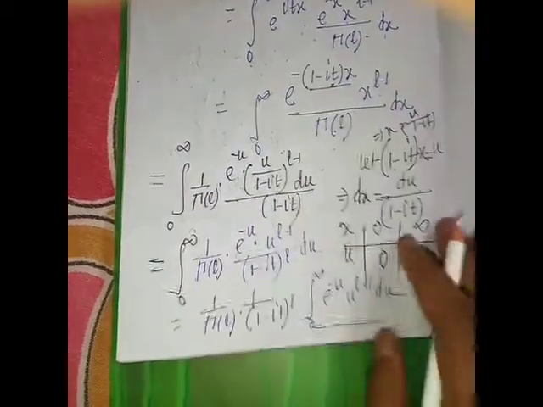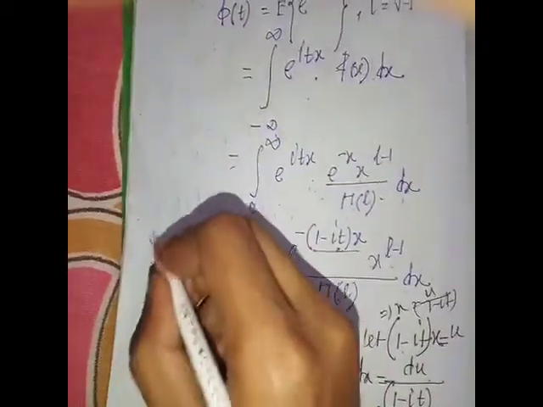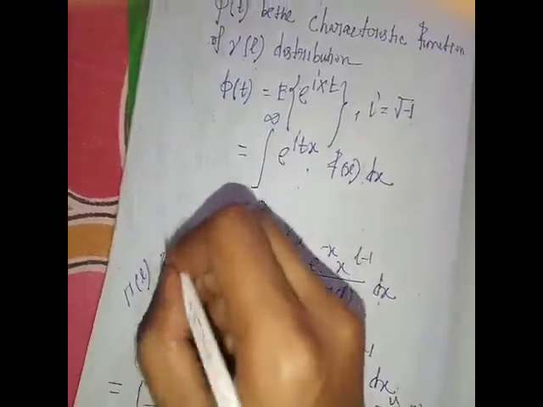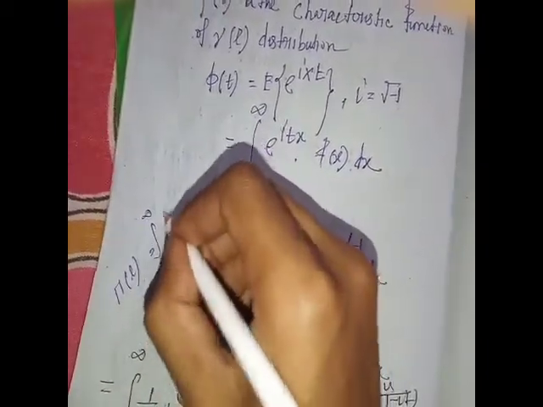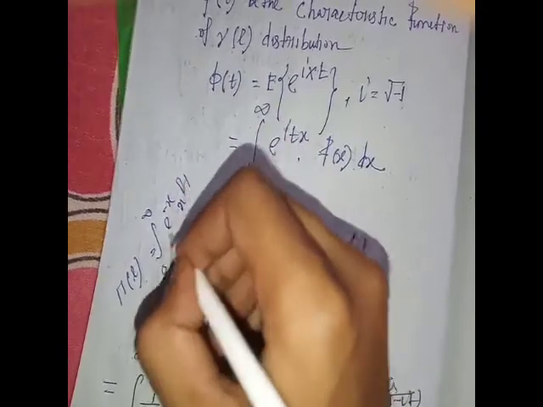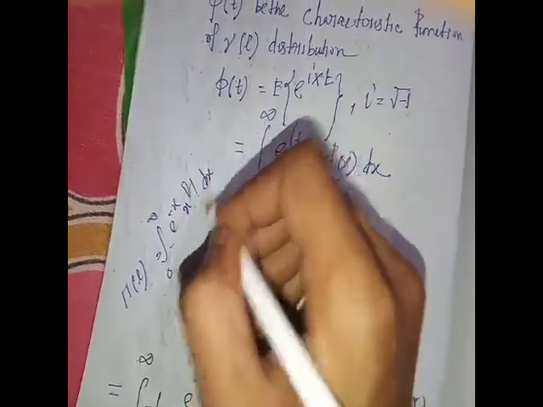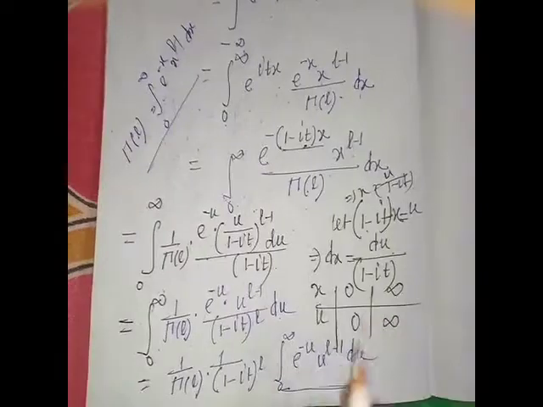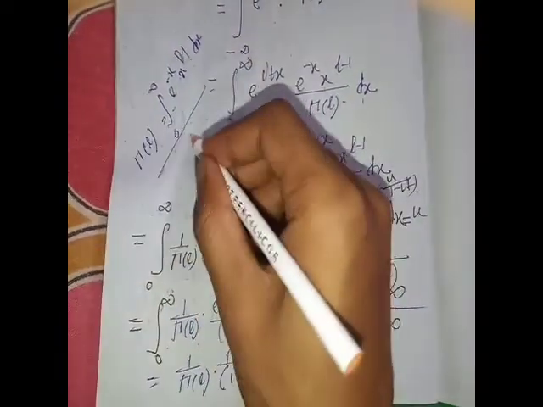We already discussed gamma L equal to the integral 0 to infinity e to the power minus x, x to the power L minus 1 dx, where L greater than 0.